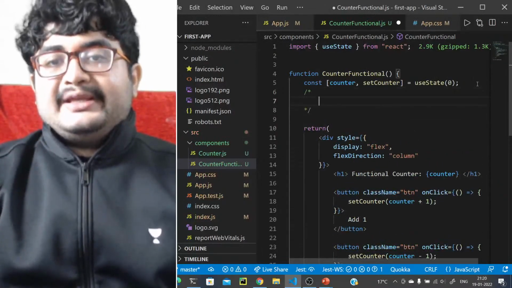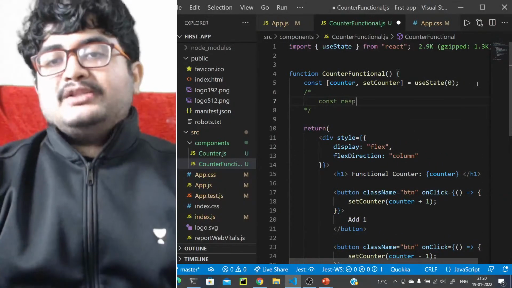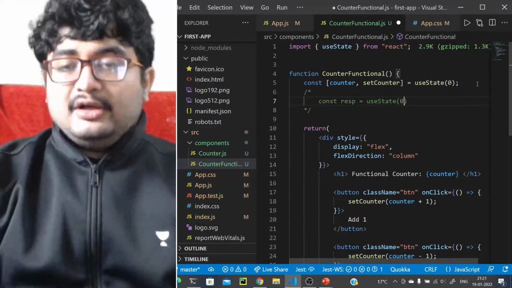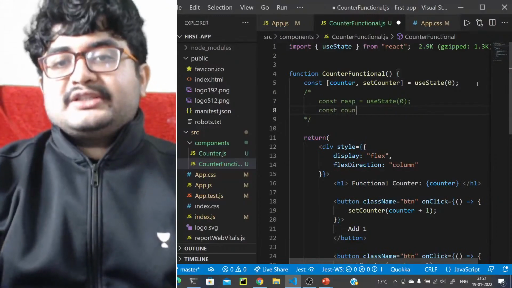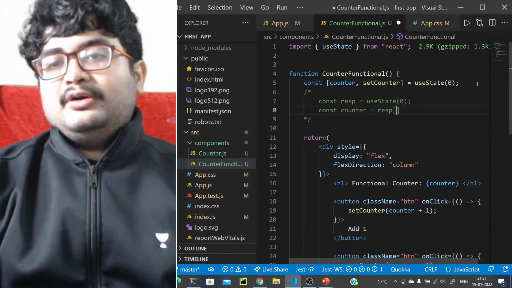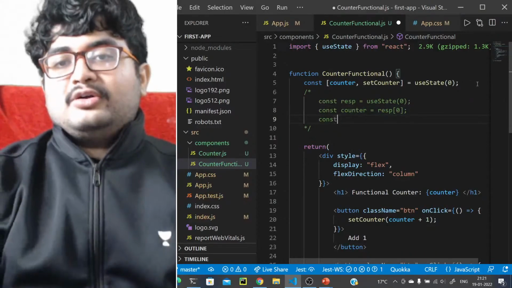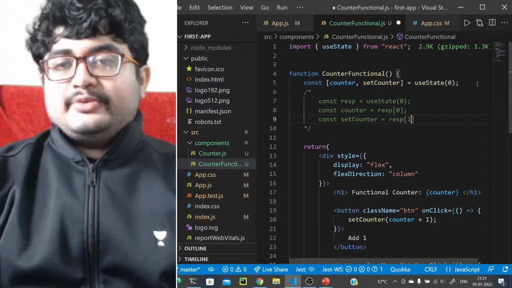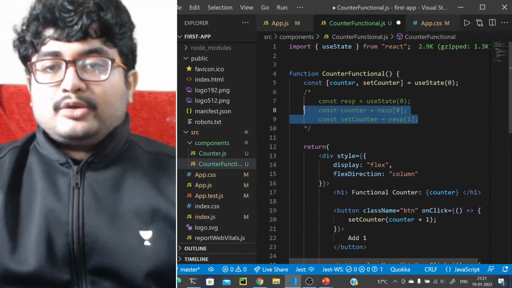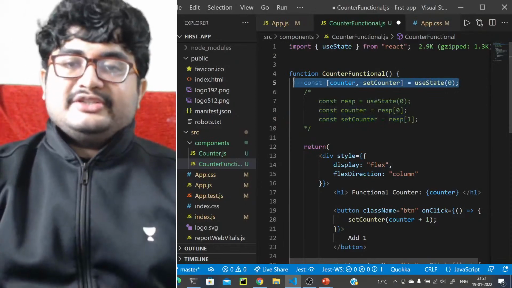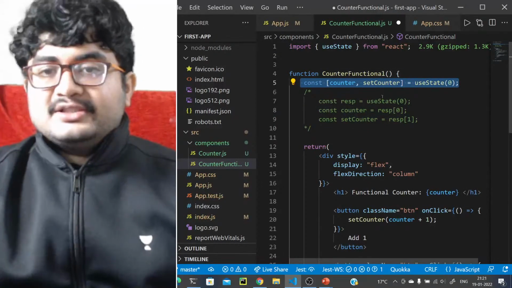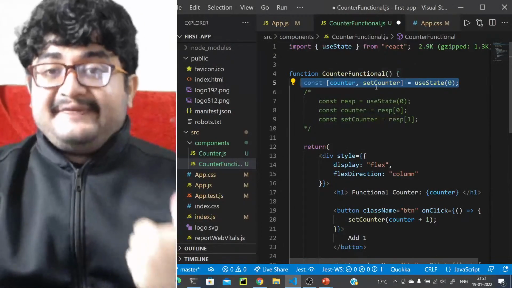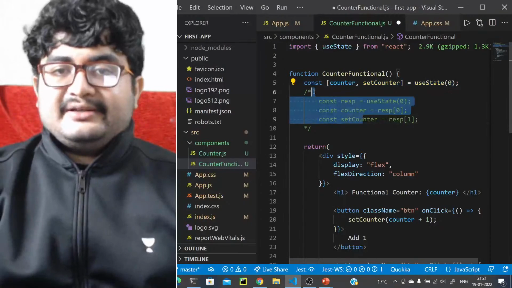What we are basically doing is const response equals useState 0, and then const counter equals response of 0, const set counter equals response of 1. So this is what exactly we are doing. This entire code can be written in a single line using destructuring, right? Like this. So useState returns a counter, the state itself, and a setter method for the state. Okay.